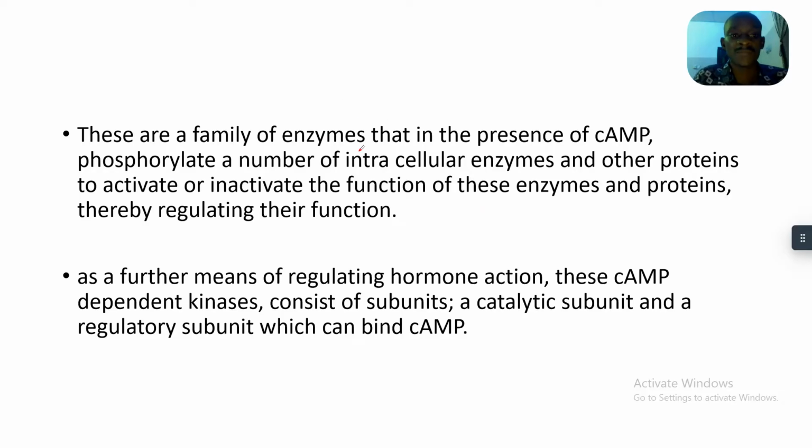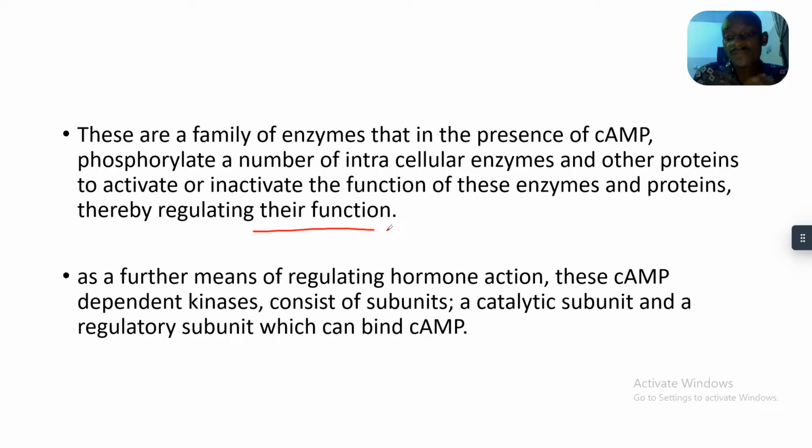These are families of enzymes that, in the presence of cyclic adenosine monophosphate, phosphorylate a number of intracellular enzymes and other proteins to activate or inactivate their function, thereby regulating their function.